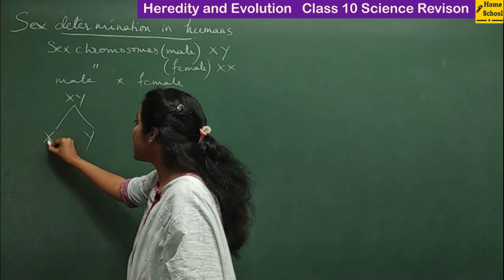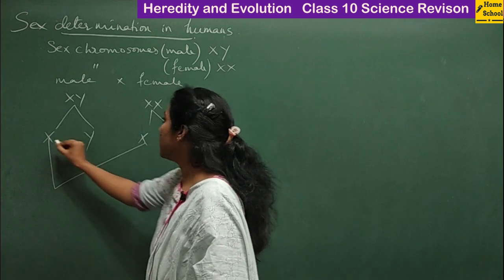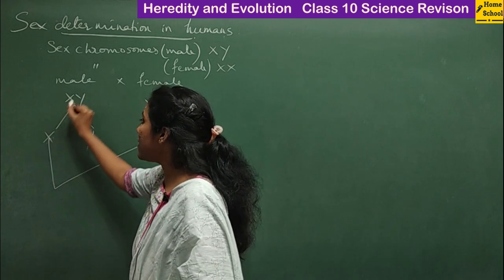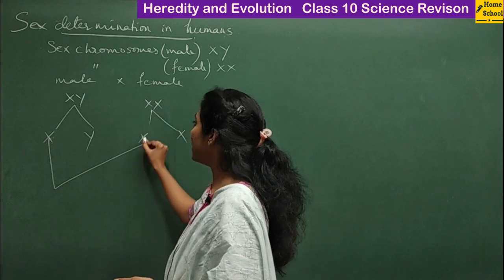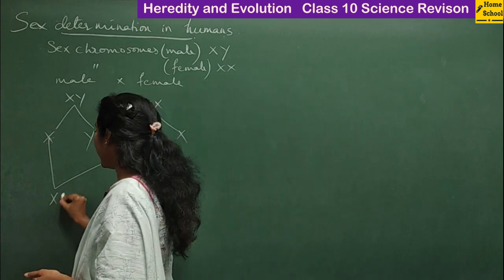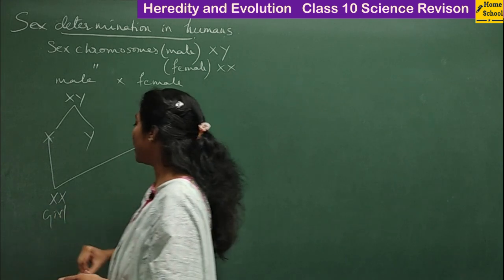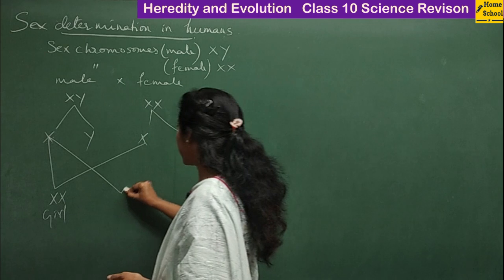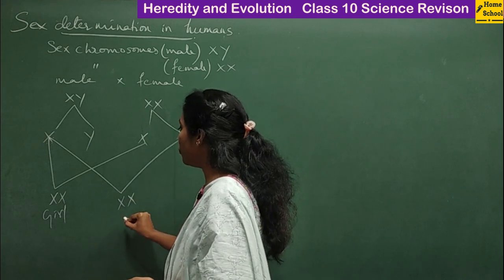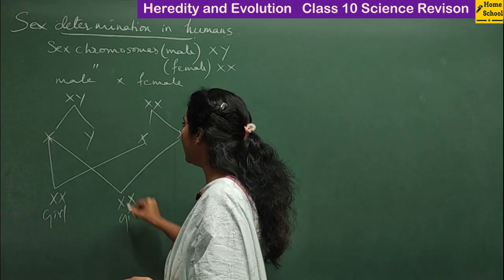So when the father's X chromosome combines with mother's X, you get XX, which leads to a girl. And then when this X combines with this X, you will again get a girl.